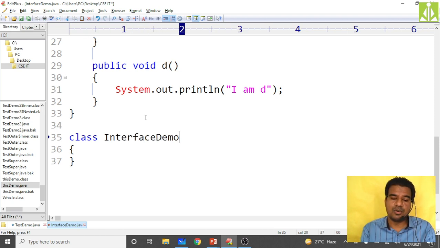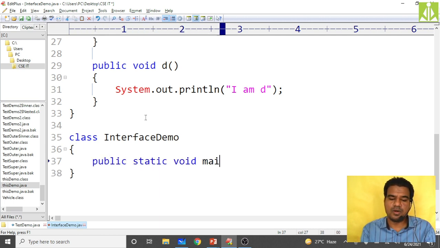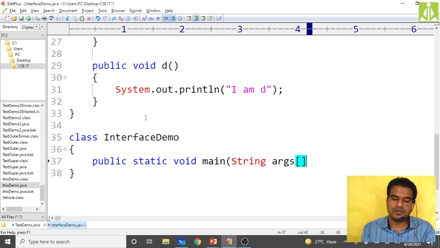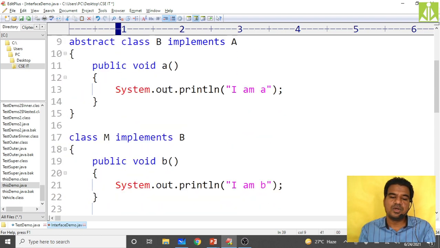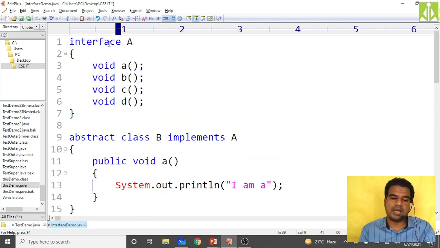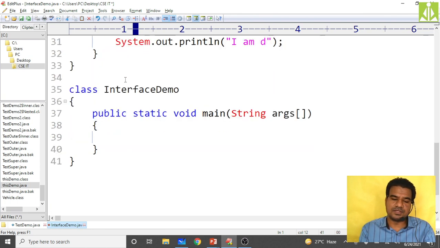Now class interface demo, that's it, and in it put your PSVM, public static void main of String args. Come down, and here you create the object. I need the object. Because interface a is having all the methods, I will use the reference of interface a.